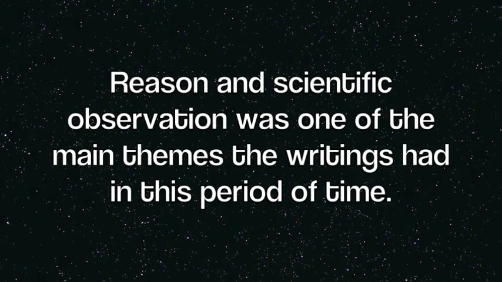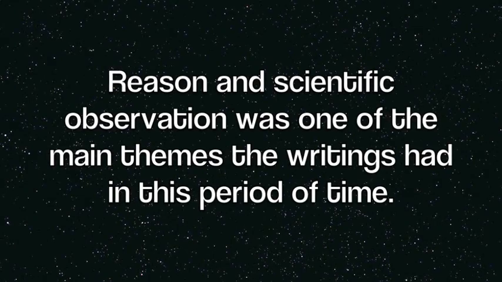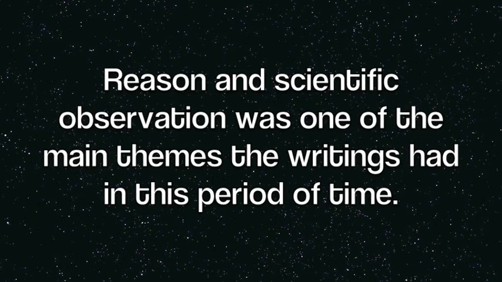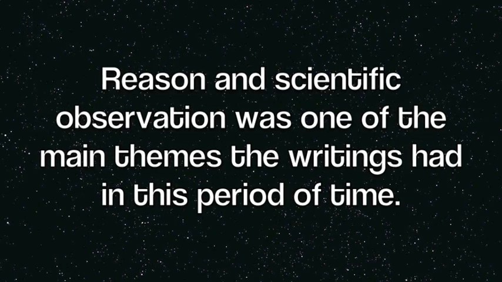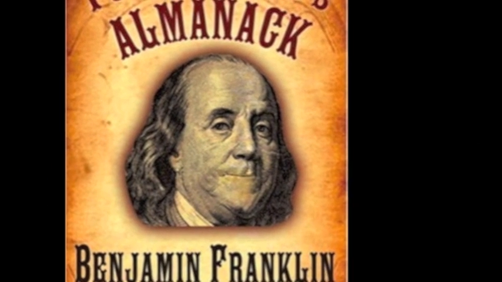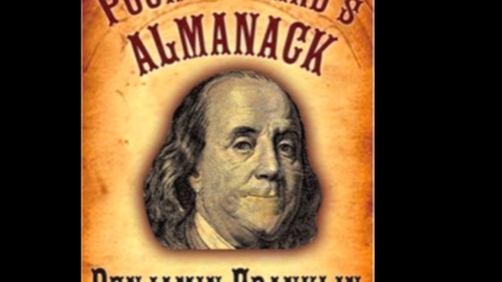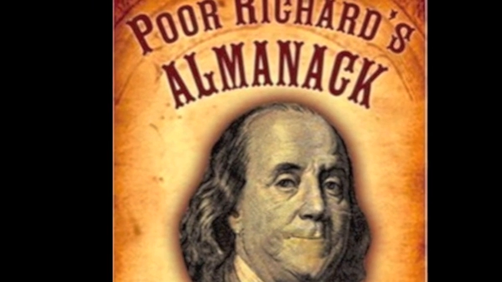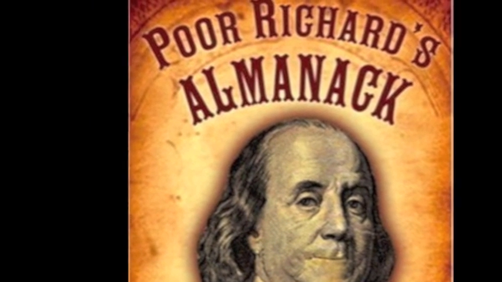Reason and scientific observation were among the main themes of the writings and literary work in this period of time. This common theme in the writing of the rationalism period is very important due to the amount of technology and discovery during this period. New inventions were the focus of journals and novels, including Benjamin Franklin's Poor Richard's Almanac. Thomas Jefferson also embraced this theme, as he believed in many of the ideas of the Enlightenment.